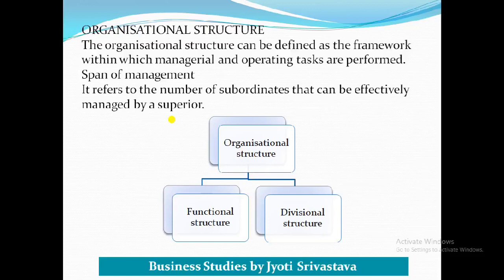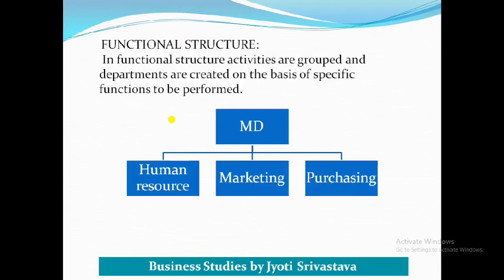Like, there are different functions of a company, like manufacturing, finance, purchase. So when similar activities are grouped under one single department on the basis of their function, it is said to be functional structure. Means all jobs related to production are grouped in the production department, all related to purchase are grouped in the purchase department, and so on. So let's see functional structure.